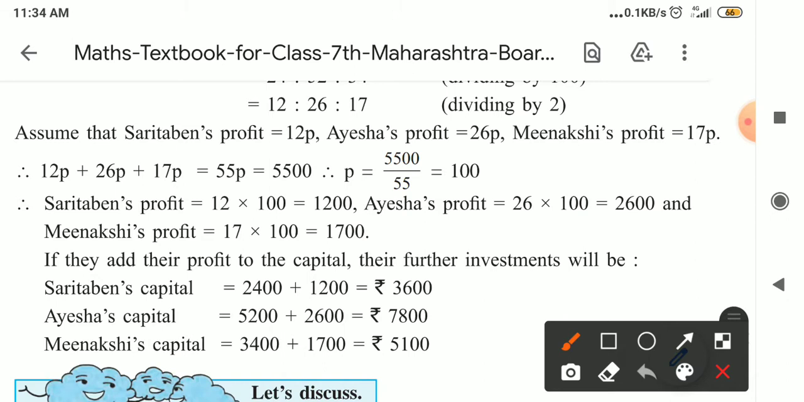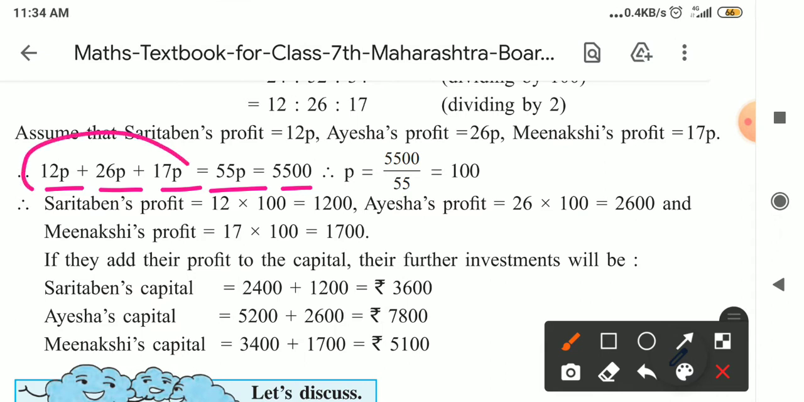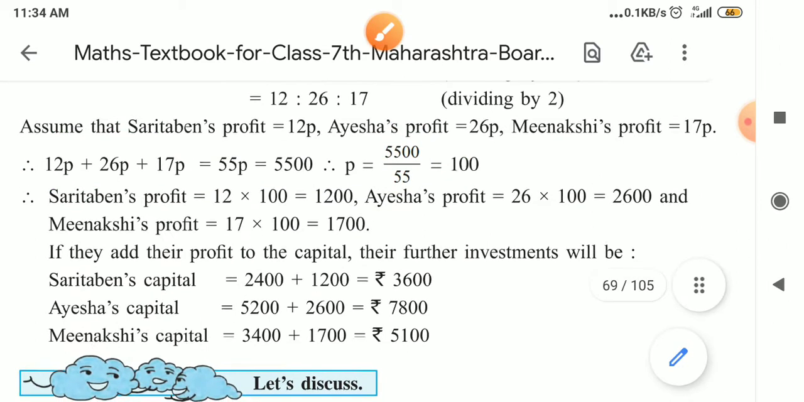First of all, how much profit did they get? That is 5,500. So 12P plus 26P plus 17P is equal to how much? That is 55P, and the total profit is 5,500. So 55P equals 5,500, so P is equal to 5,500 upon 55, which is 100. Now we have the value of the constant, that is 100.